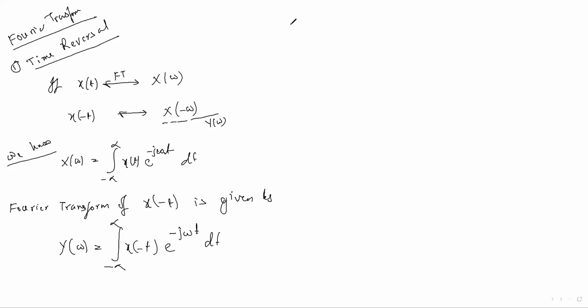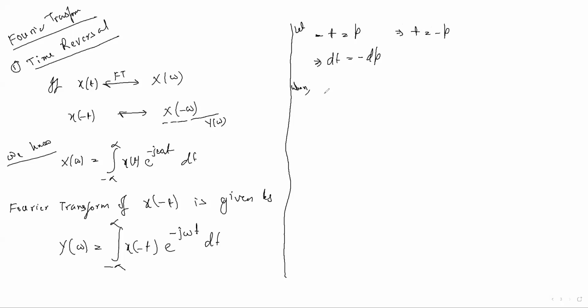Similar to the Fourier series, with a similar procedure, please take minus t as p. So when you take the derivative, dt you can write as minus dp, and this t becomes minus p. In case of the limit, if t tends to infinity, what will be the p limit?